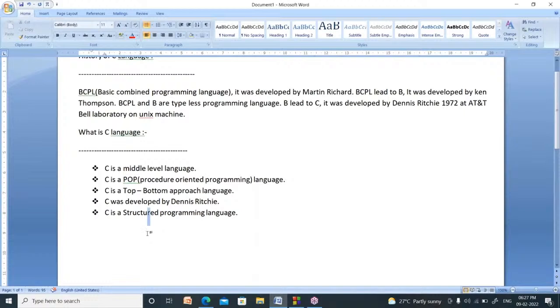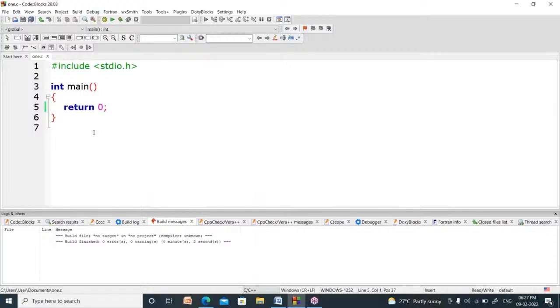Now I will explain how to write a sample C program. This is a Code::Blocks software where we can practice our C language. Your C program will look like this. At the top, you have to write #include <stdio.h>.